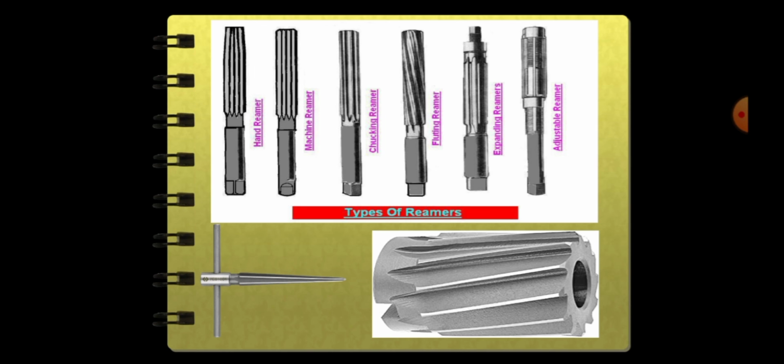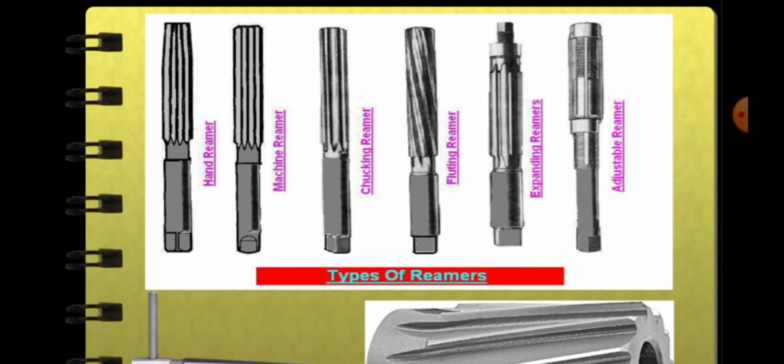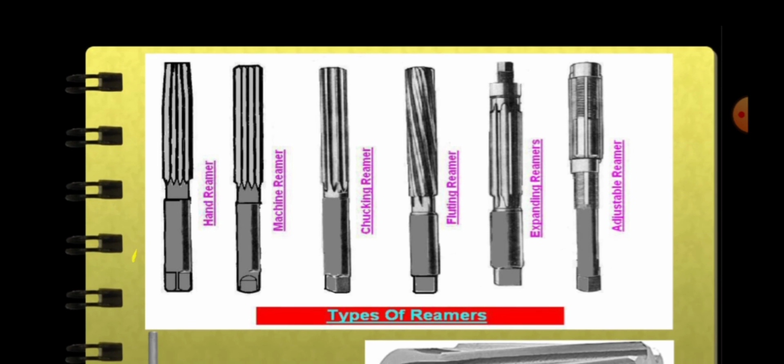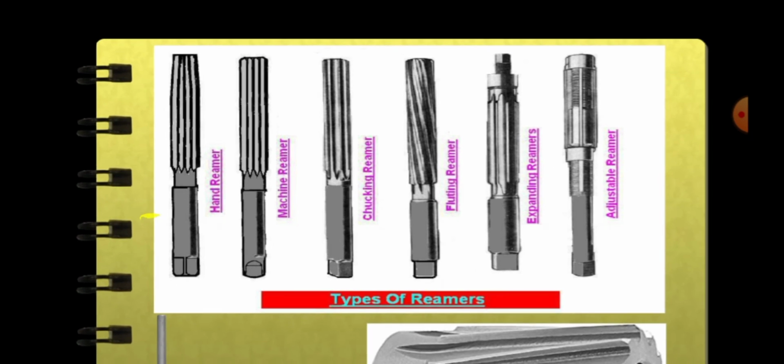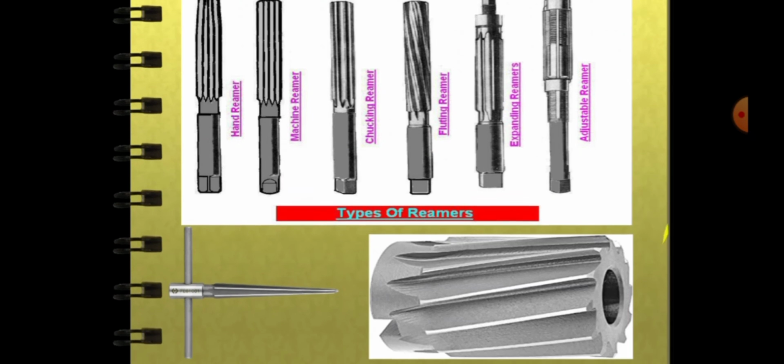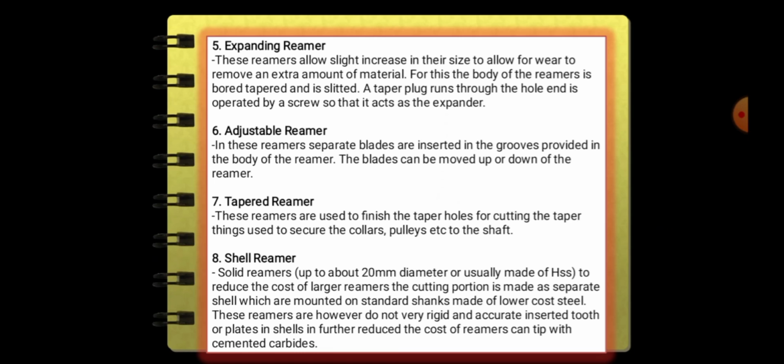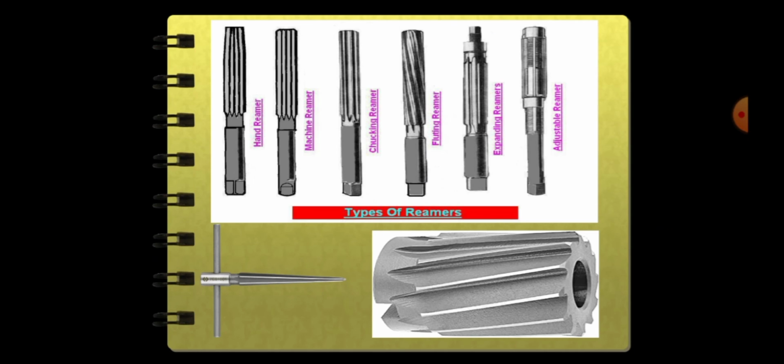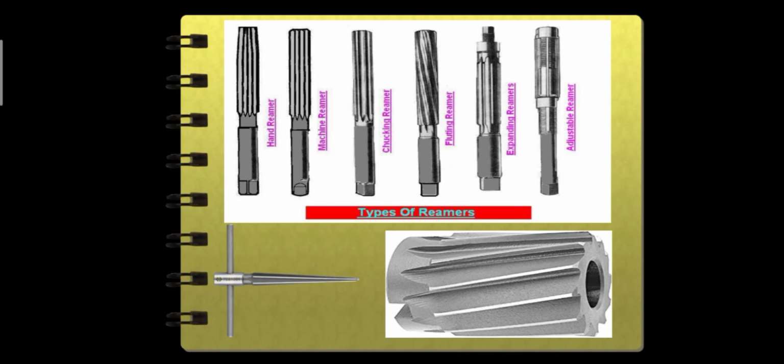So here are the types of reamer. Those are the pictures: hand reamer, machine reamer, chucking reamer, floating reamer, expanding reamer, adjustable reamer, and down below, tapered reamer and shell reamer. Before we proceed, I will insert a very short video about types of reamers.